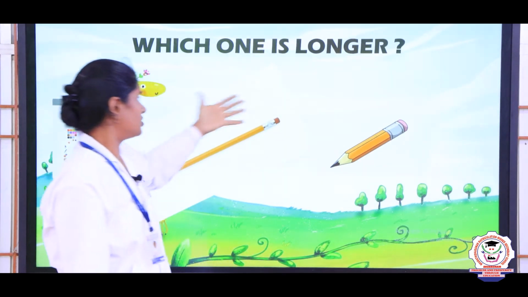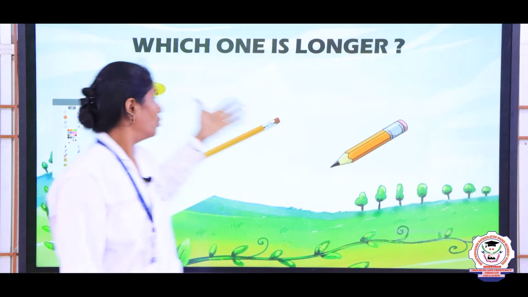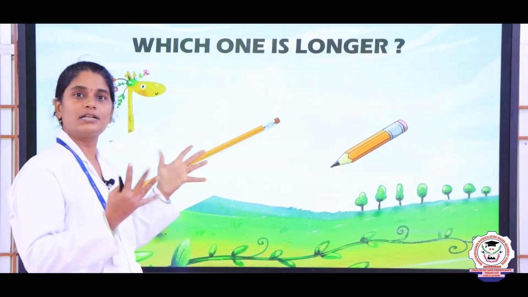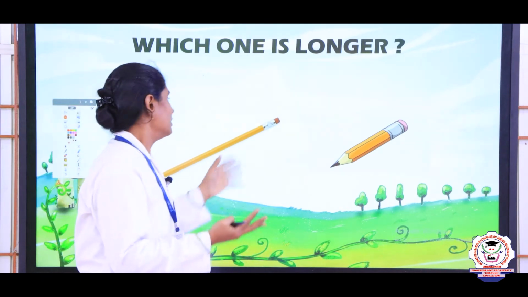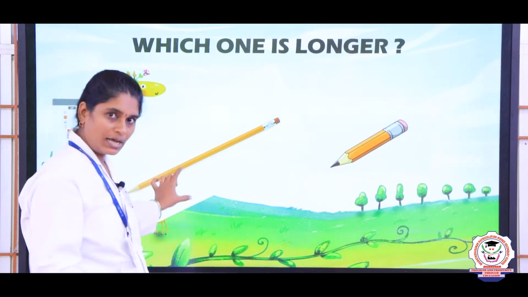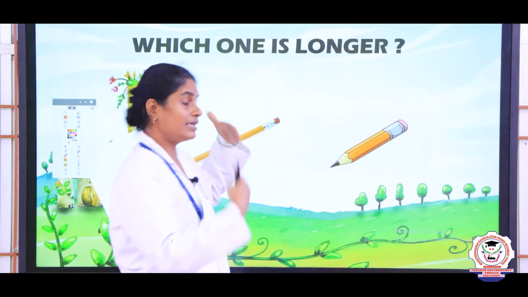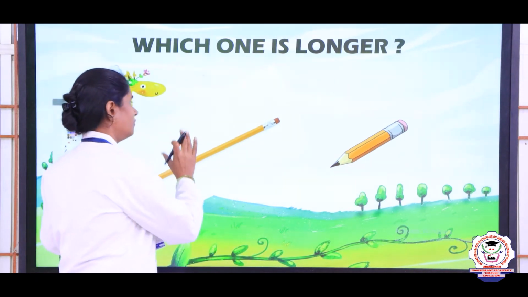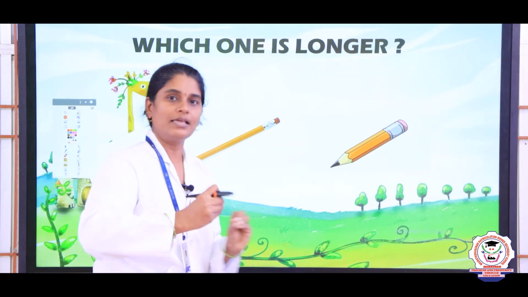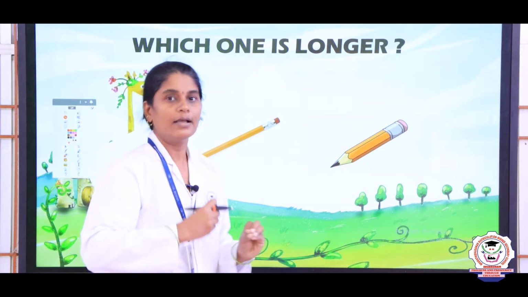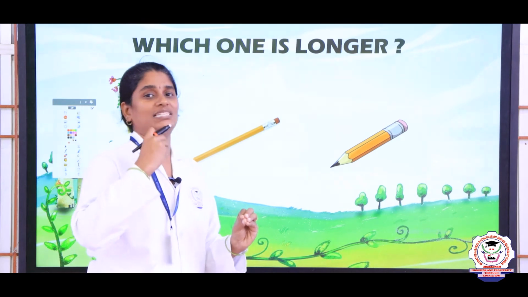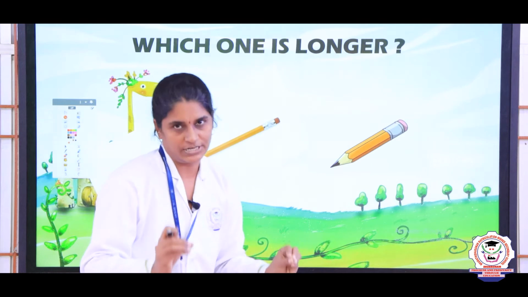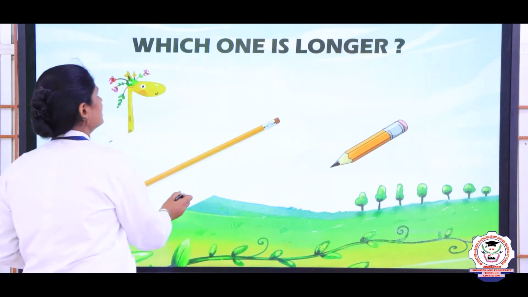So in this picture, can you tell me which one is longer? Yes, by seeing itself we can identify this pencil is longer than this pencil. The same way we can easily identify which one is longer, but sometimes we cannot easily identify. So we have to measure the length of the object.